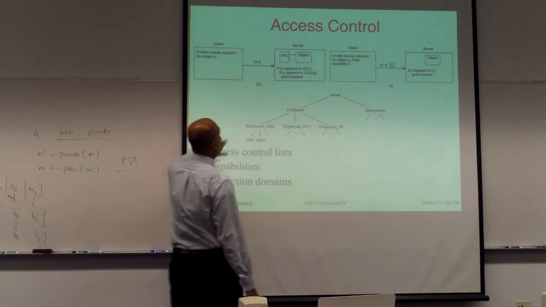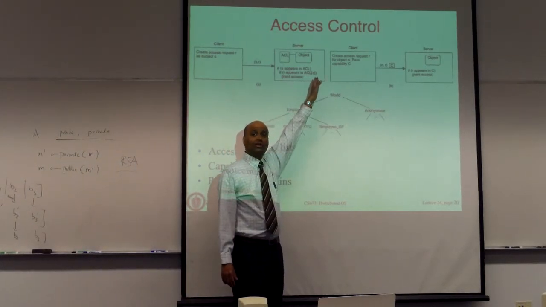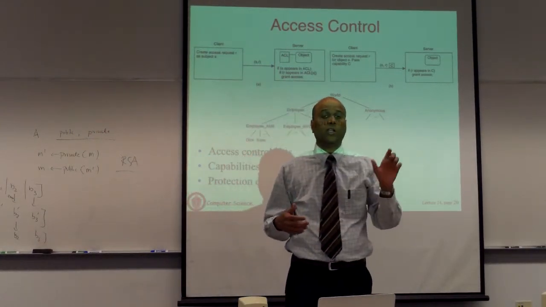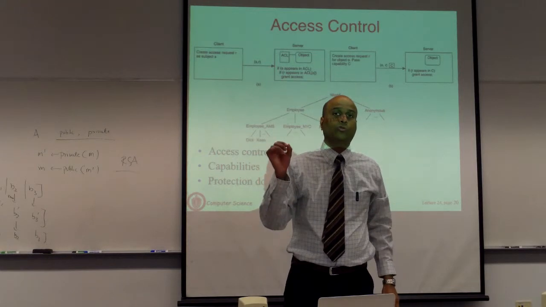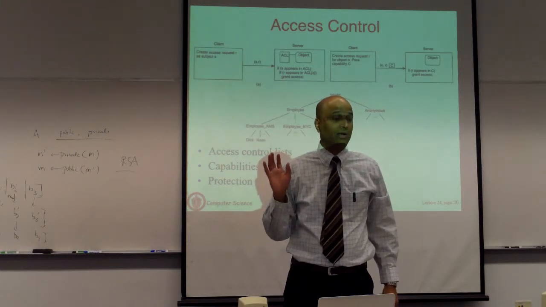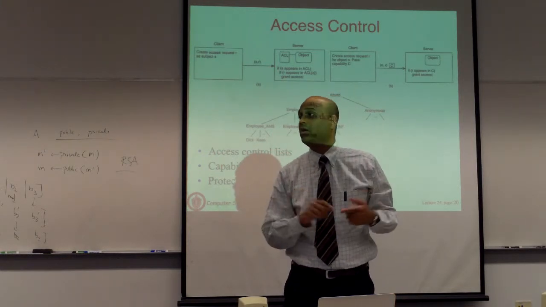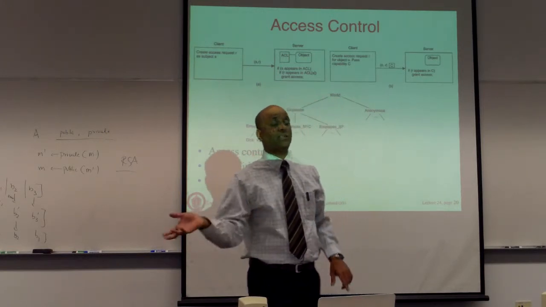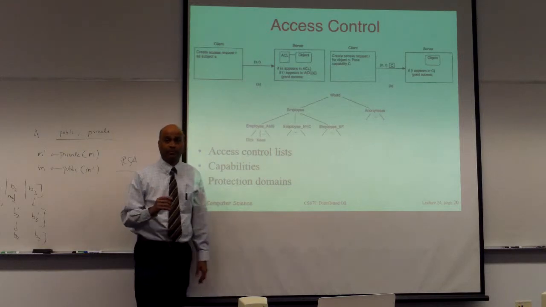Now if a request comes in saying do such and such to the object, you go and compare it to the access control list and say, user X wants to modify this object. Are they allowed to do it? So you look at the ACL and ask, do you have those privileges or permissions already? If the answer is yes, you go and do it. If no, then you deny.